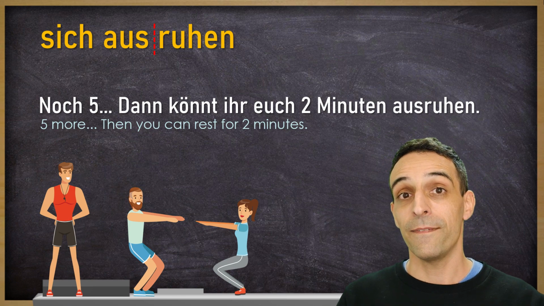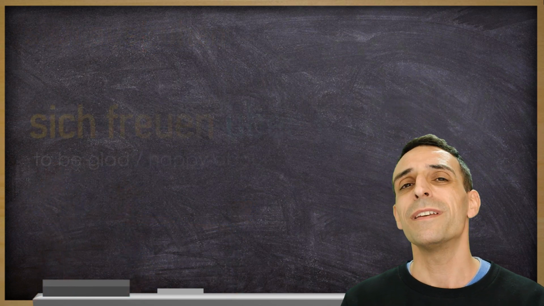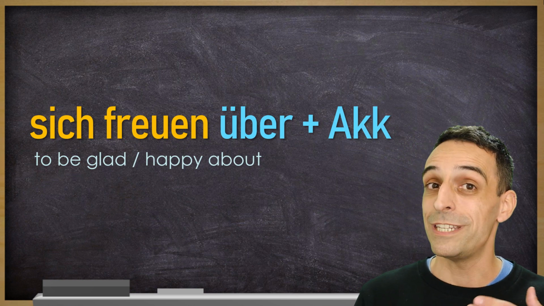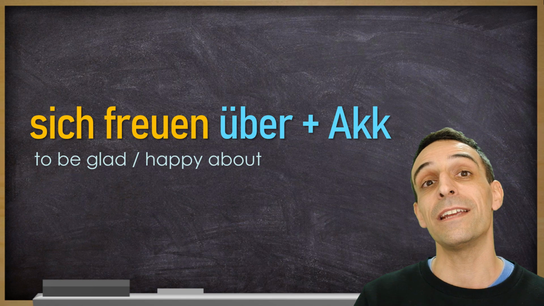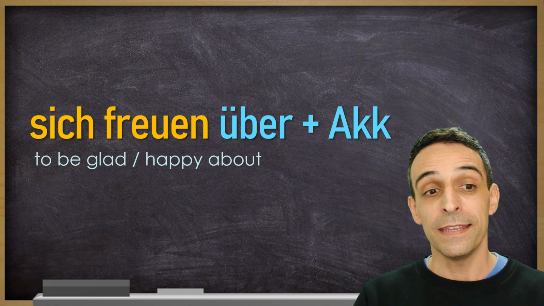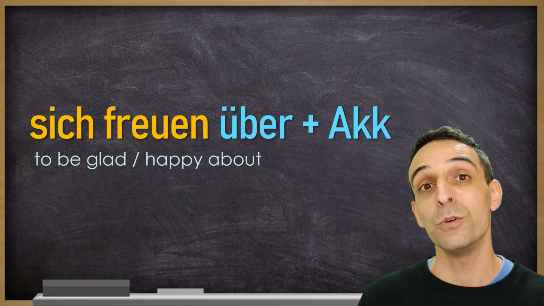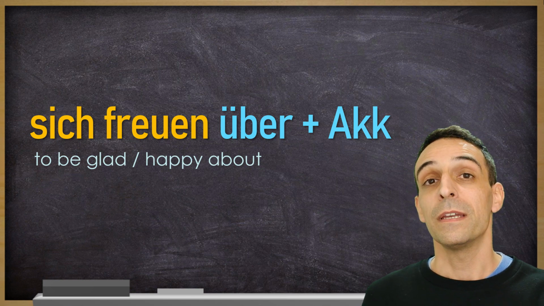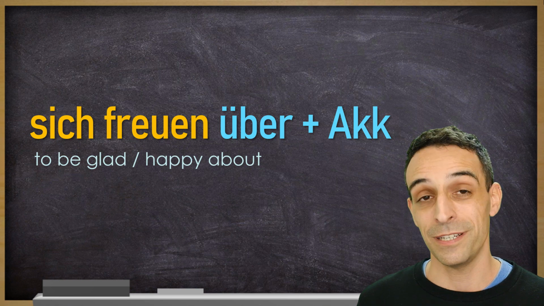The next verb that I want to introduce, you actually already know. Sich freuen. What you didn't know yet is that there is a preposition this reflexive verb is used with. It's über. Sich freuen über. And it uses accusative case.